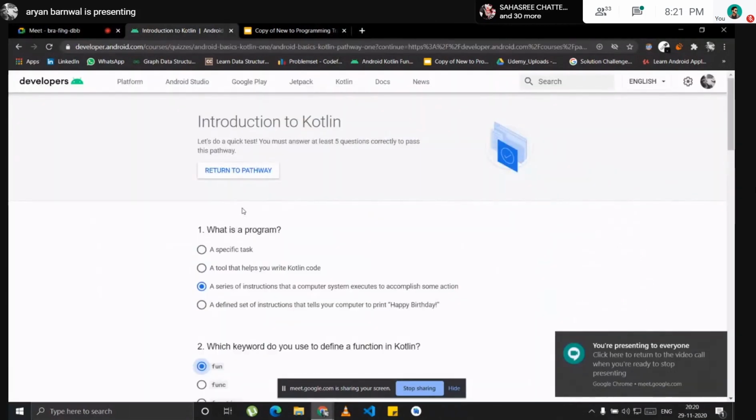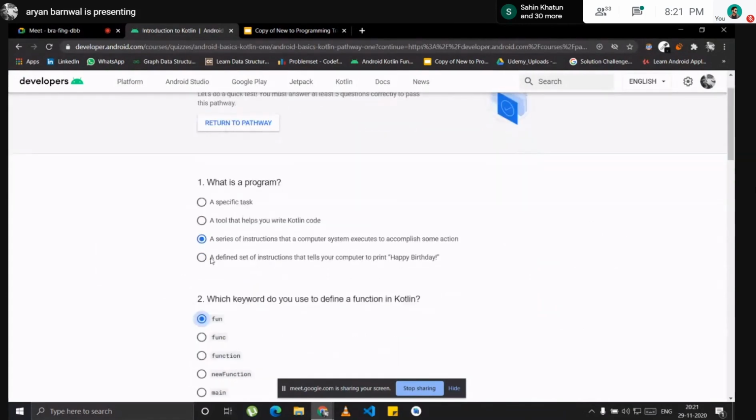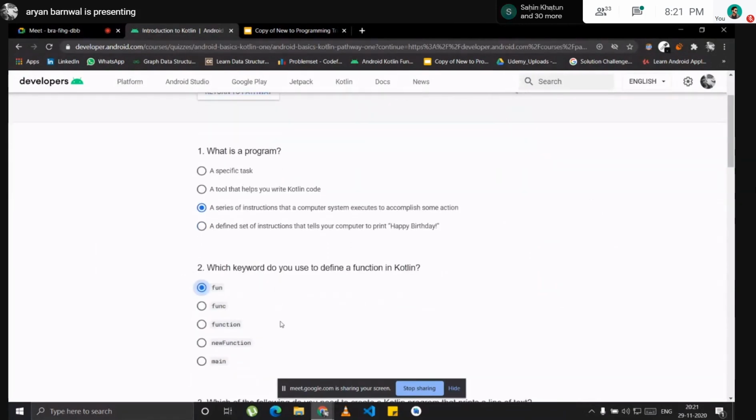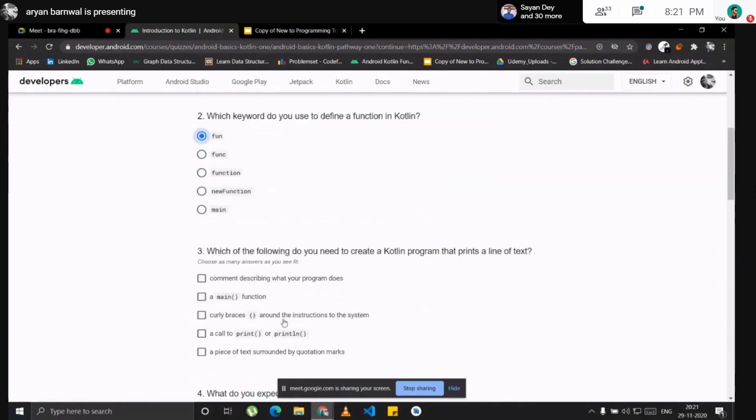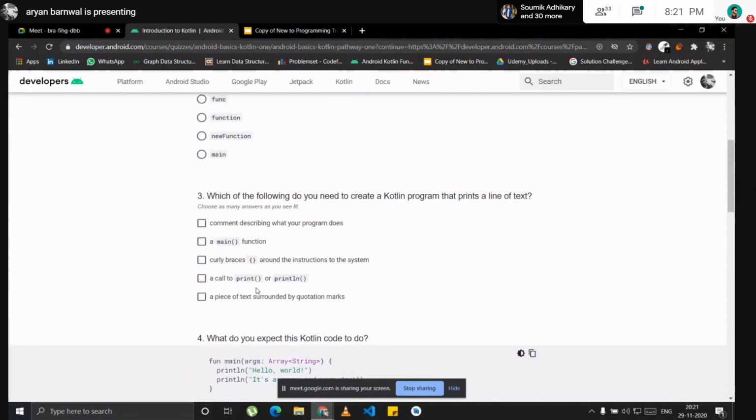Like for the first question, what is a program? So the third one is the answer. For the second question, which keyword do you use to define a function in Kotlin? Use the fun keyword. And for question number 3, what do you need to create a Kotlin program that just prints a line of text? Okay, we need a main function first, because everything starts in the main function. We need curly braces where you can do the work, and we just need a call to print or println. So what's the difference between print and println?